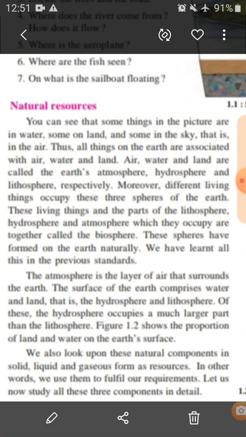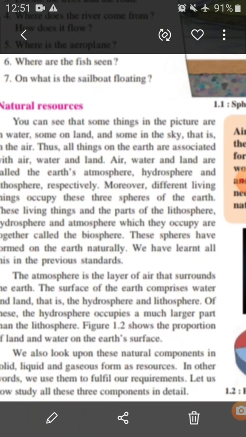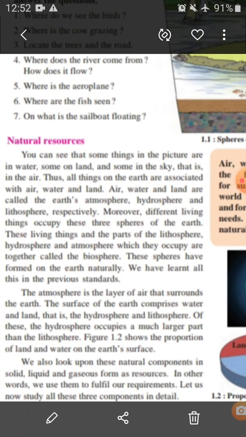These living things and the parts of the lithosphere, hydrosphere and atmosphere which they occupy are together called a biosphere. These living things and the parts that they occupy, that is hydrosphere, lithosphere and atmosphere, all together are called what? Biosphere.